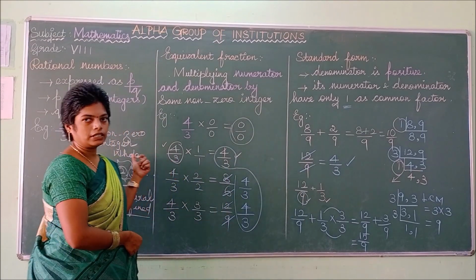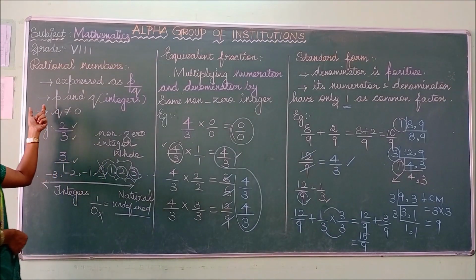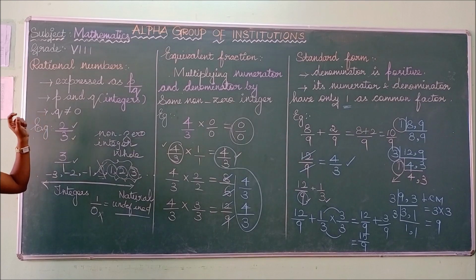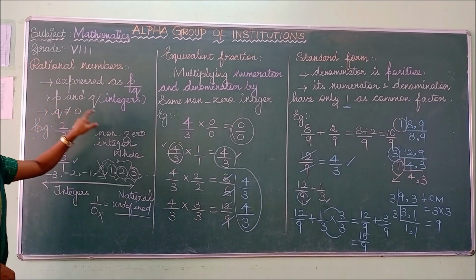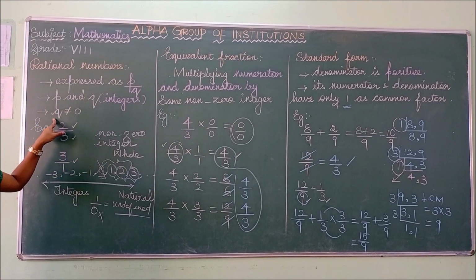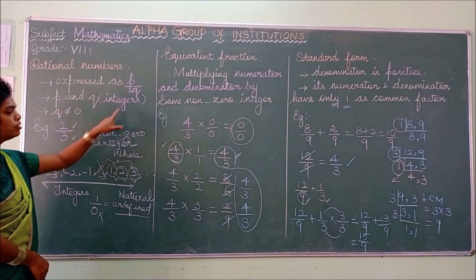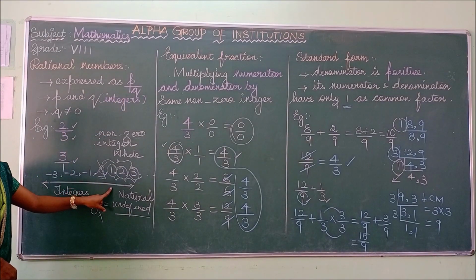So what we have learned here: rational numbers. A rational number is expressed as a fraction p by q, where p and q are integers. Here q does not equal 0. So the example is 2 by 3, which is in the form of p by q. So this 2 and 3 are the integers.